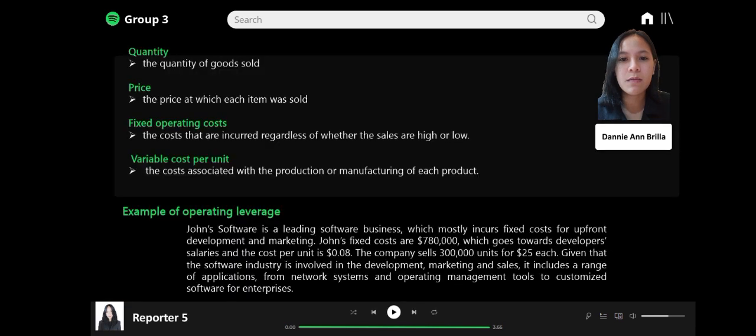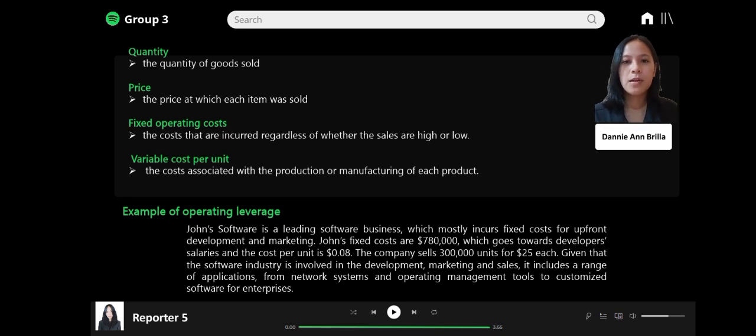The quantity refers to the quantity of goods sold and the price refers to the price at which the item was sold. The fixed operating cost refers to the costs that are incurred regardless of whether the sales are high or low. The variable cost per unit refers to the costs associated with the production or manufacturing of each product.